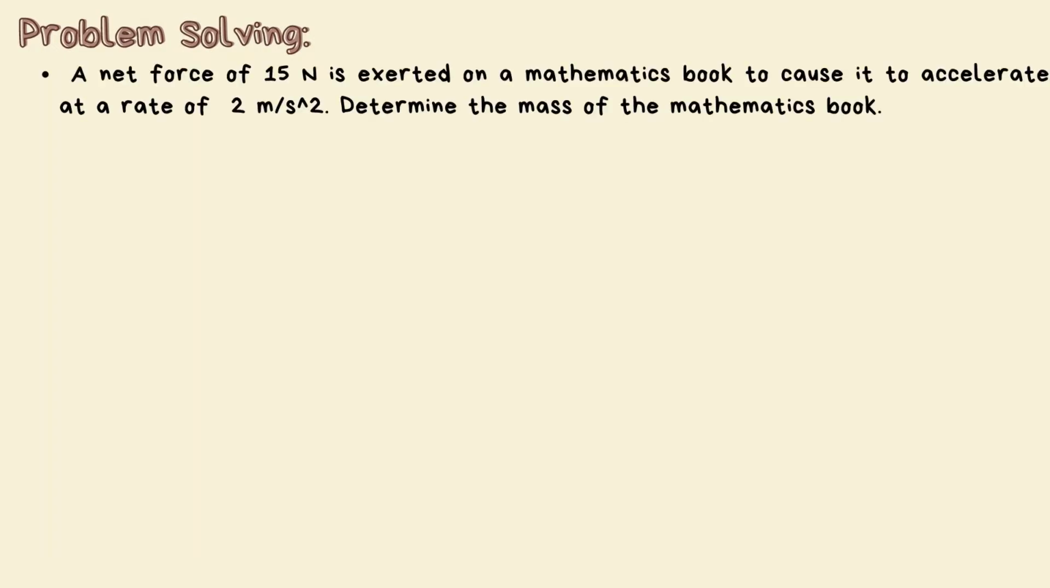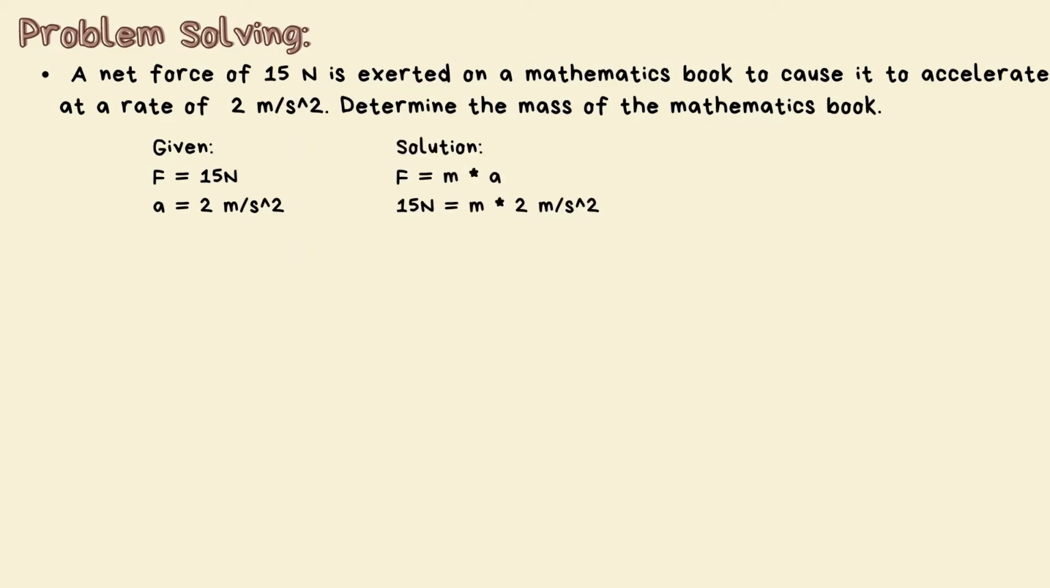A net force of 15 newtons is exerted on a mathematics book to cause it to accelerate at a rate of 2 meters per second squared. Determine the mass of the mathematics book. The givens are force equals 15 newtons and acceleration equals 2 meters per second squared. After identifying the givens, we will substitute them into the formula. Substituting them into the formula will give us a mass of 7.5 kilograms.